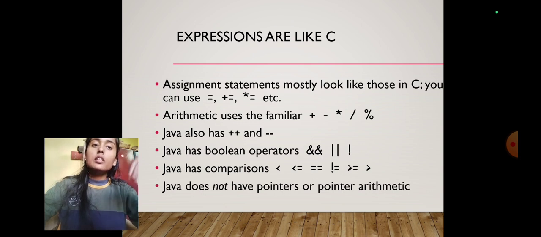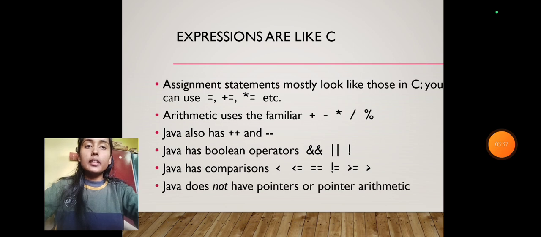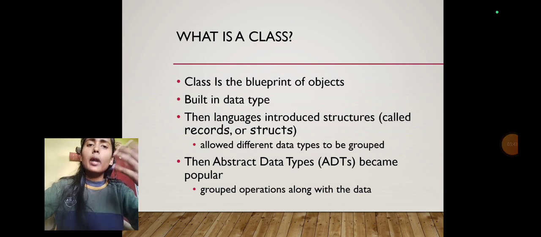Second, we can say the increment and decrement operators. Next, the logical operators, and there are also comparison operators and some special types of operators like conditional operators, and many more.